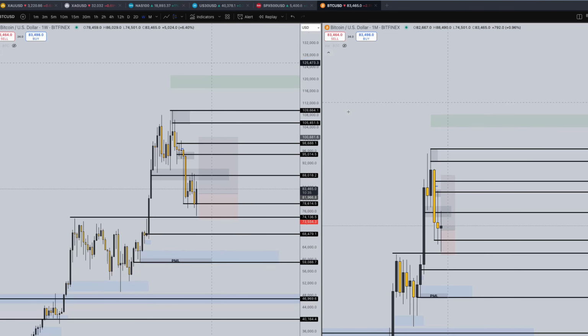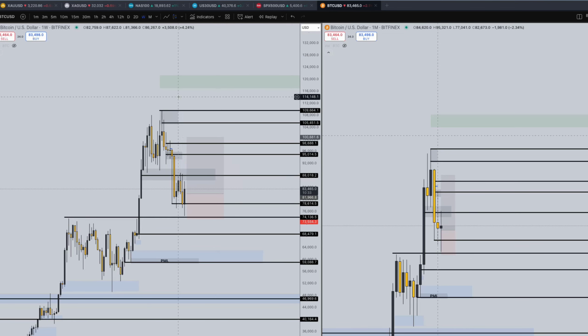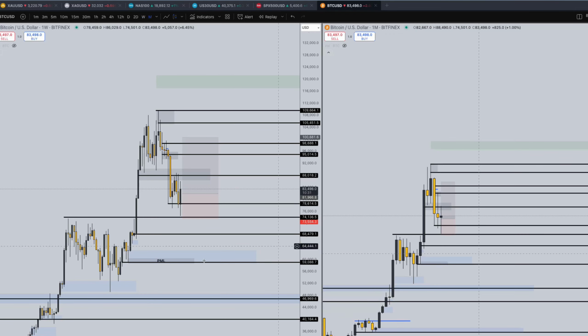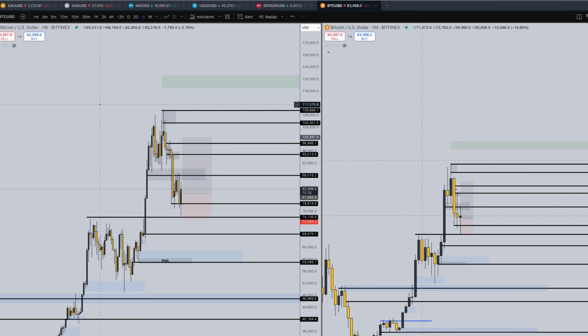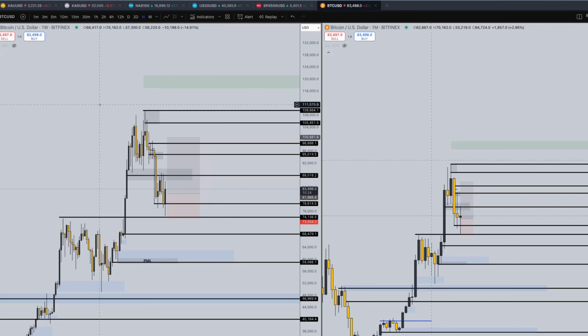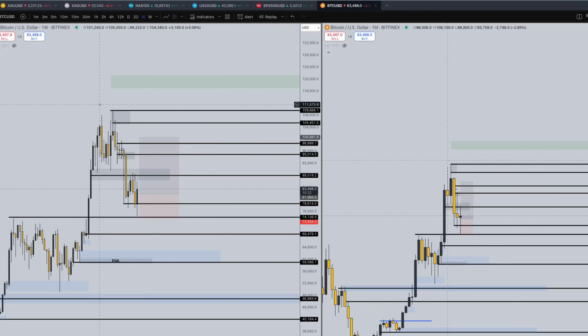Bitcoin is still targeting 120,000 as the higher time frame target, and currently the market looks like it has shifted to be a bullish market once again. But we'll see here. We'll see how this candle closes in the next 10 minutes, as well as how this week plays out. But this is looking exciting.